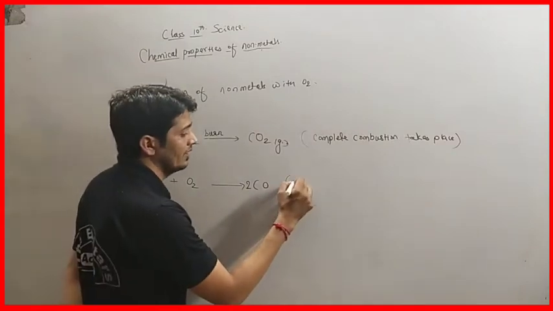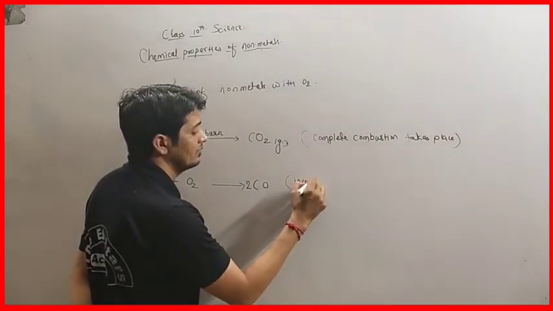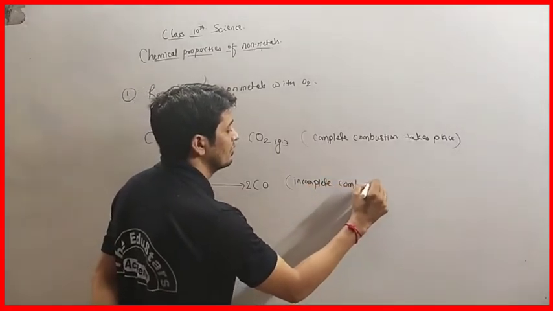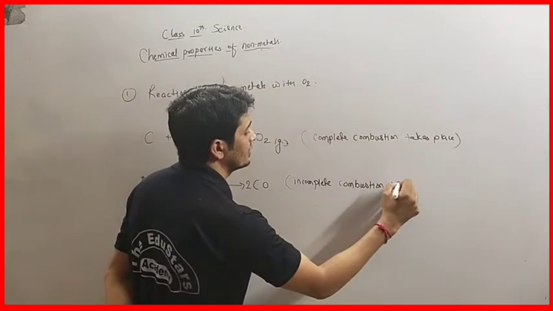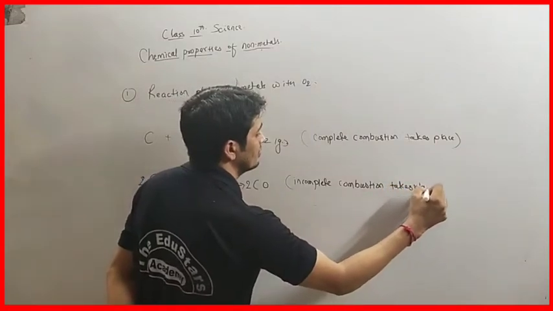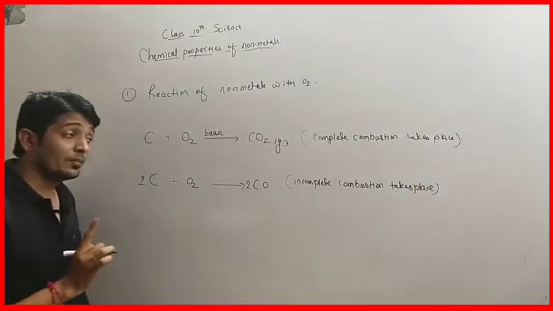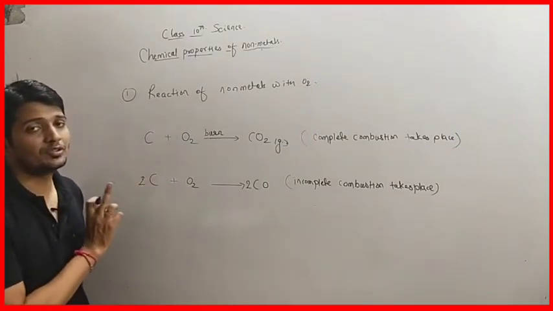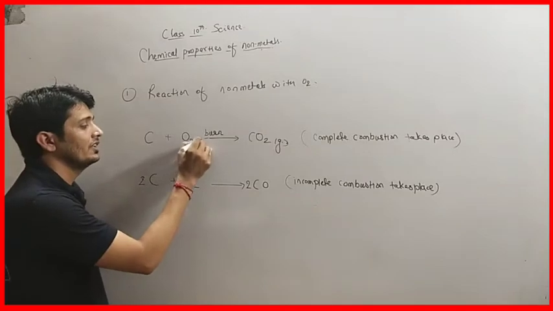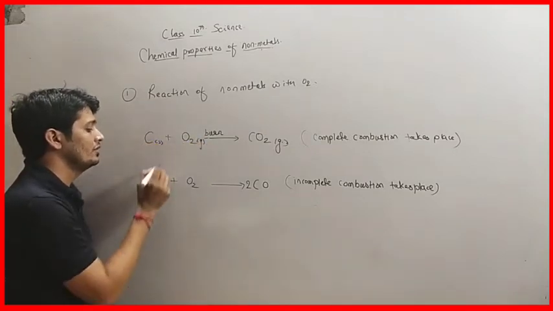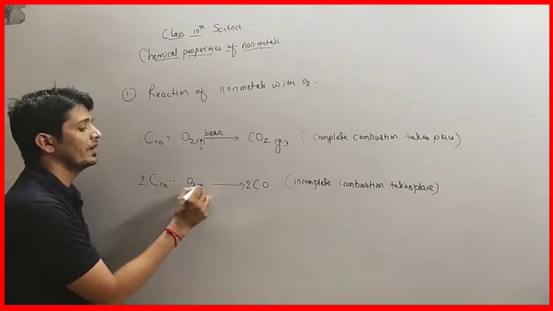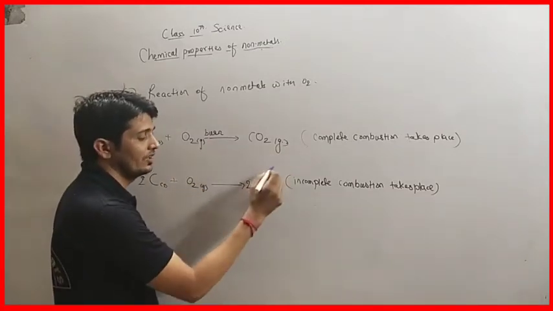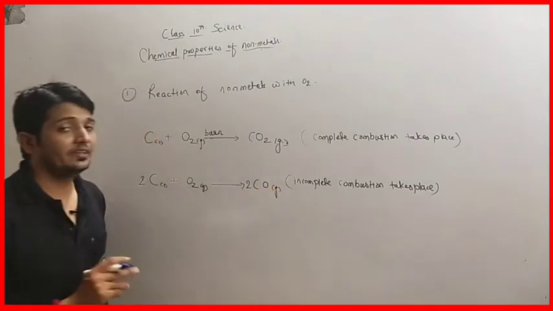So we have to write here incomplete combustion takes place, when there is a limited supply of oxygen gas. Carbon is in solid form, and the products are in gaseous form. So it is carbon dioxide gas and carbon monoxide gas.